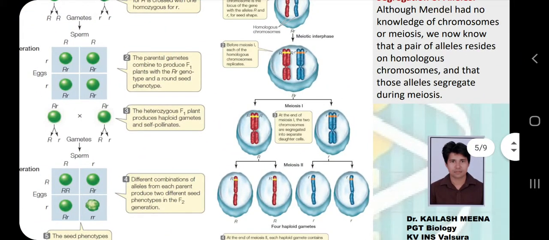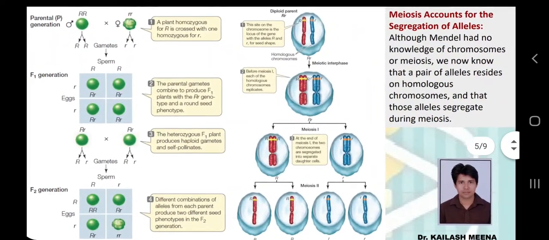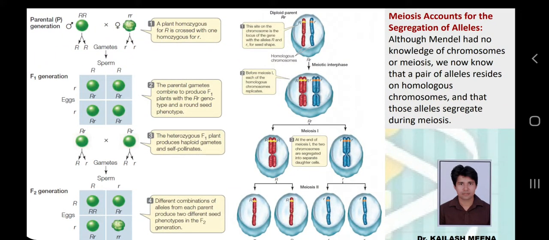So this is how we can connect the monohybrid cross with the cellular process of meiosis. I am reading this statement for you: meiosis accounts for the segregation of alleles. So the segregation of alleles which we have studied in the monohybrid cross, meiosis is the reason for that segregation. Although Mendel had no knowledge of chromosomes or meiosis, we now know that a pair of alleles resides on homologous chromosomes, and that those alleles segregate during meiosis.